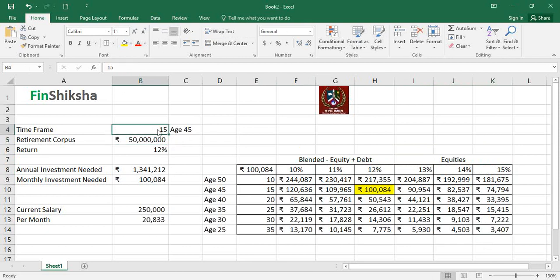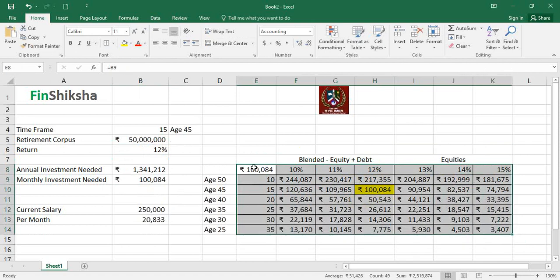If I, for example, just want to corroborate this, I change this to 20. If I change this to 20, we should be seeing these values here. So the moment you do 20, you see 5543, which is here, right? You change this to 25, you will see 26612 that was available here, right? So all we are doing is we have basically created a dynamic sensitivity table, which is saying that if you